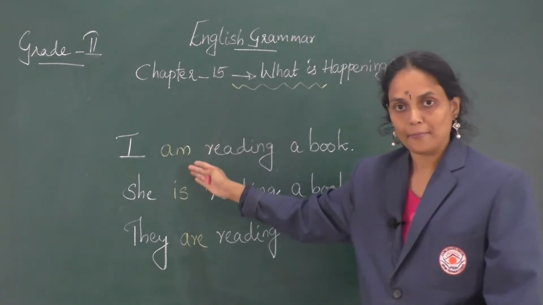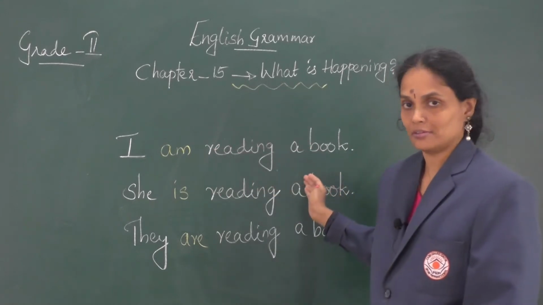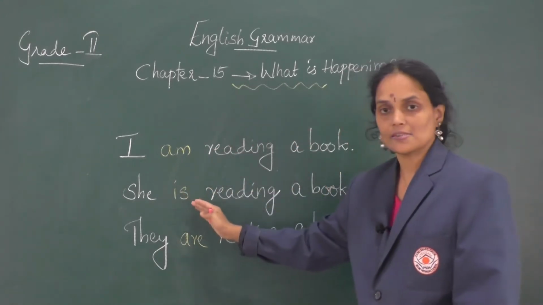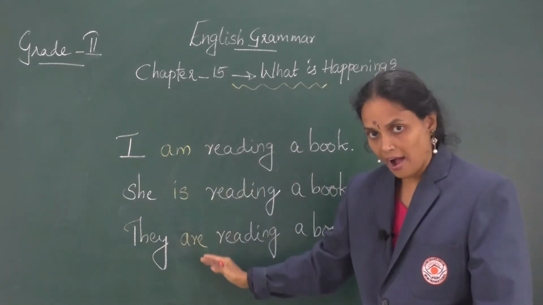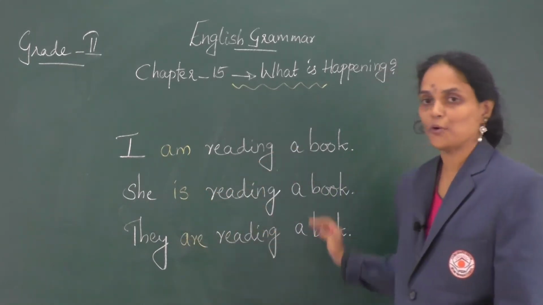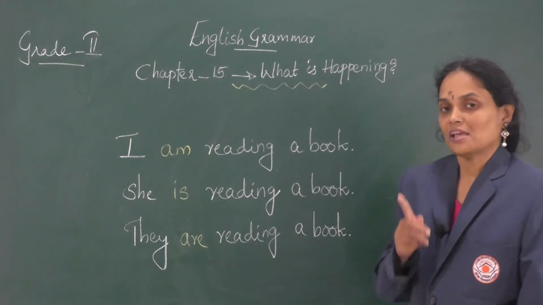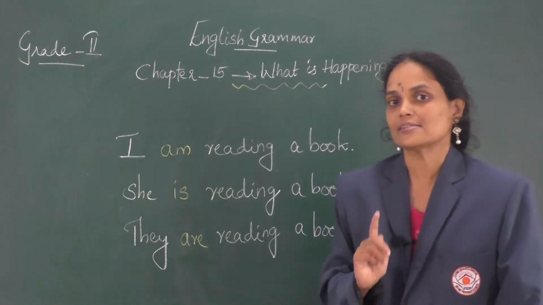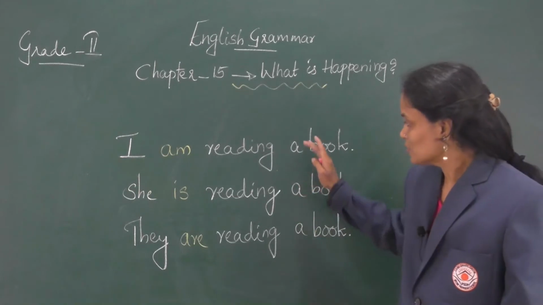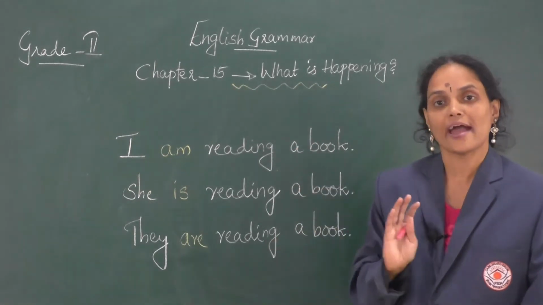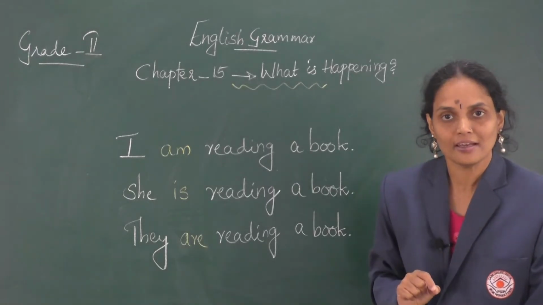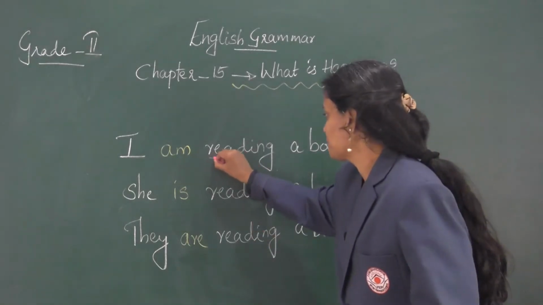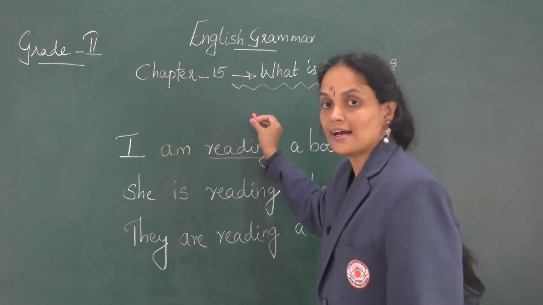I am reading a book. She is reading a book. They are reading a book. See, an action word is repeated in the 3 sentences. Which is the action word referred to here? Which is the verb given here? Yes, reading. This is the verb.